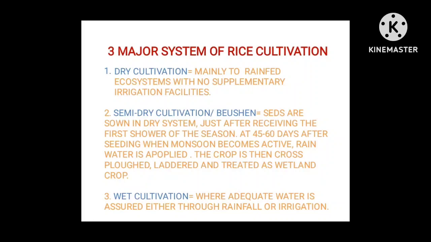Second one is the semi-dry cultivation. It is also called Bhushan. It is mainly found in Odisha and MP state. What is in this condition? Seeds are sown in dry system just after receiving the first shower of the season. At 45 to 60 days after seeding, when monsoon becomes active, rainwater is applied and the crop is then cross